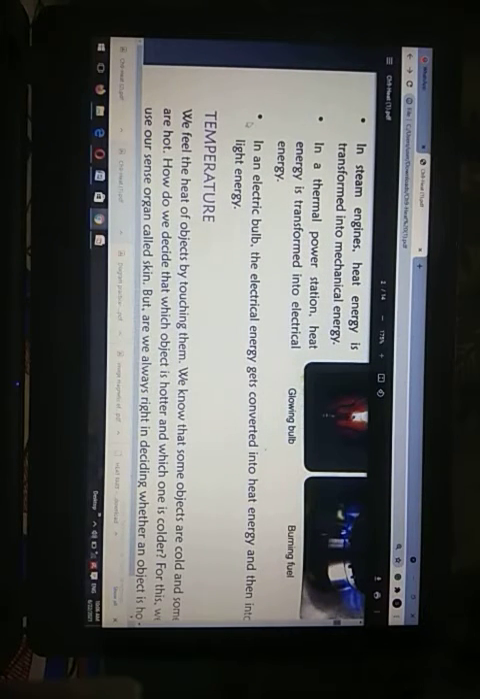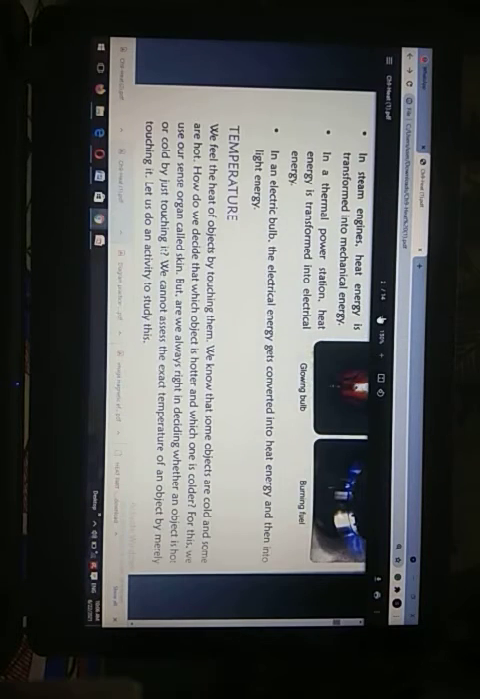Here it is called steam. Now what is the meaning of steam? Steam is vapor. So a steam engine has heat energy, which gets transformed into mechanical energy, and that mechanical energy is utilized to make the engine move. In a thermal power plant, thermal also means a form of heat, so heat energy gets transformed into electrical energy. In an electric bulb, we can see that electrical energy gets converted into heat energy and then into light energy. Due to that, light is emitted from the electric bulb.